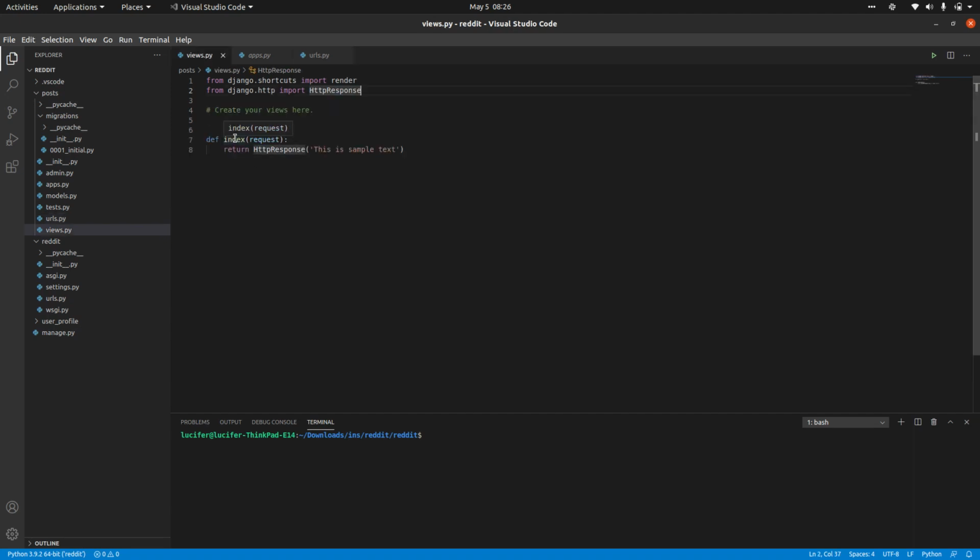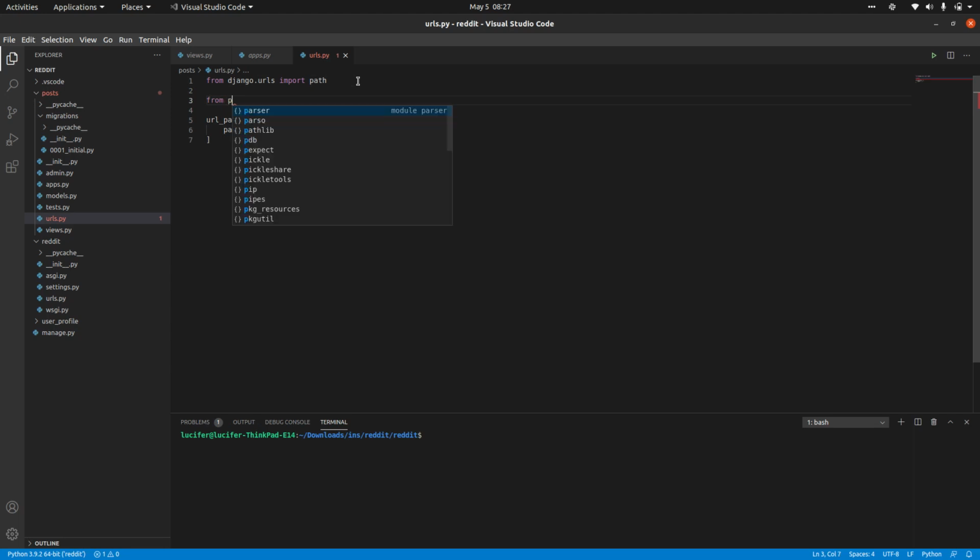So what I'm doing is mapping one URL to one function. Whenever you call that URL, that function will get called. I have my urlpatterns, I have my path, I am giving an empty path for this function, and first I have to import the function also. So from posts.views import.